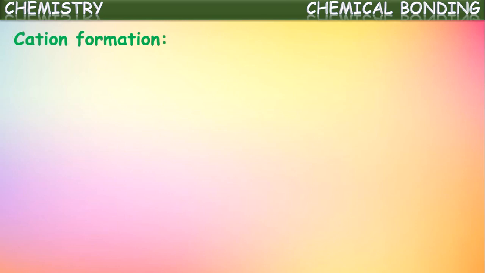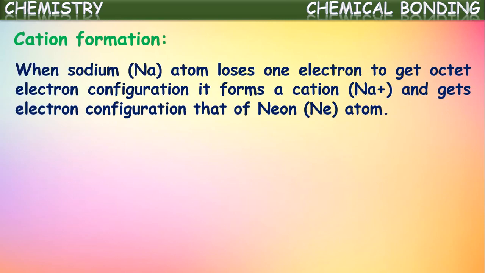First, let us see the formation of cation, that is a positive ion, which will be formed by the loss of electrons. When a sodium atom loses one electron to get octet electron configuration, it forms a cation, which we call Na+ ion, because sodium loses one electron and gets the electron configuration of the neon atom. So sodium, on losing one electron, becomes a unipositive ion with the nearest noble gas configuration, that of neon.